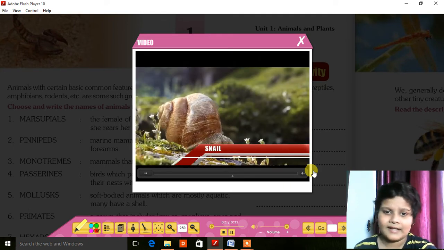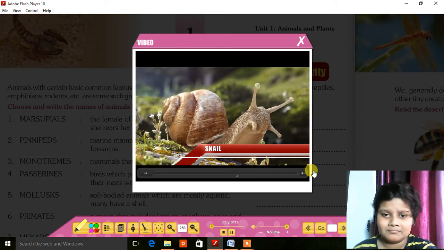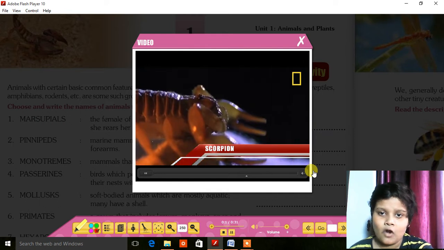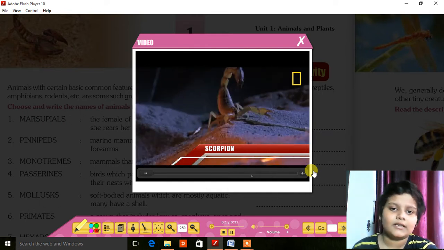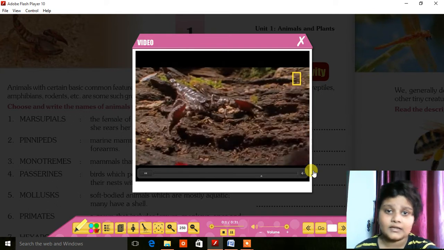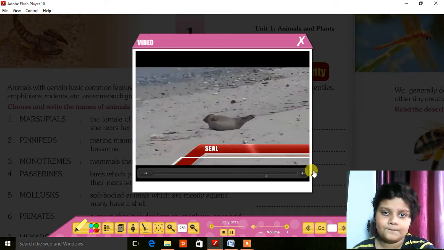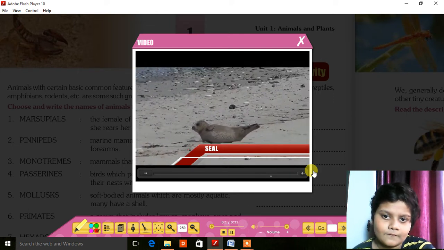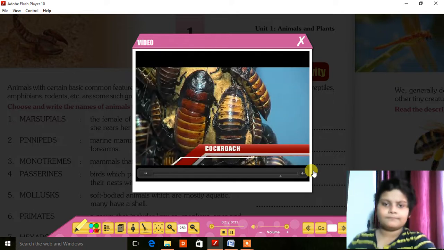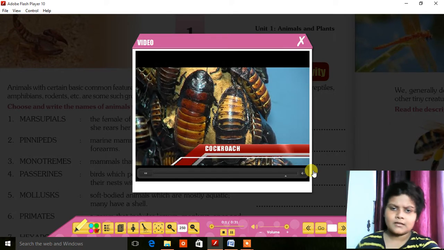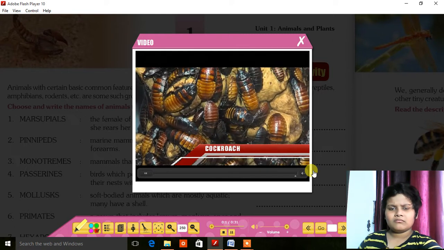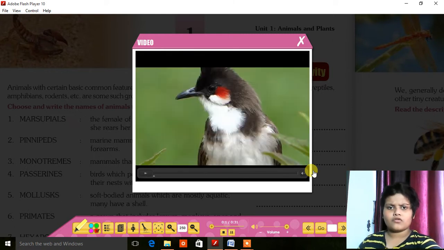You have seen snails near you. Scorpion. Scorpion's name in Hindi is bichu. Seal. They are very good swimmers. Cockroach. There are different cockroaches. I have seen a red cockroach.